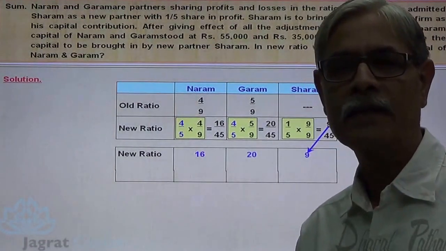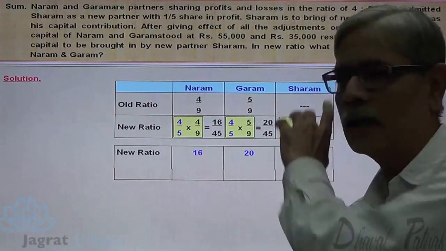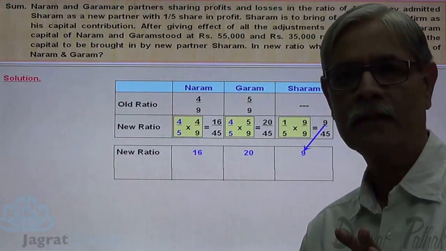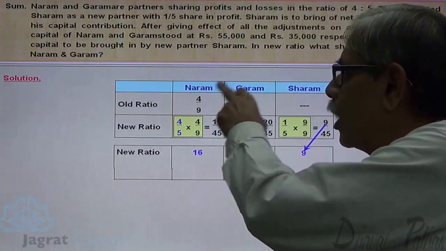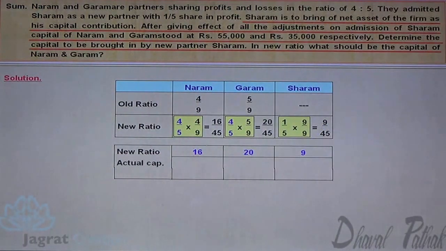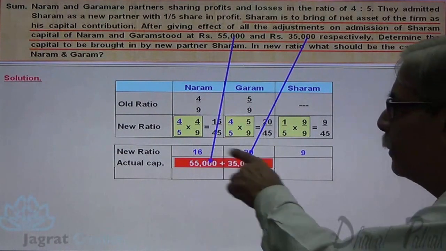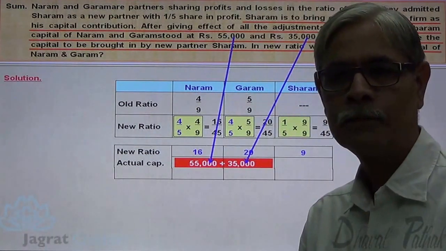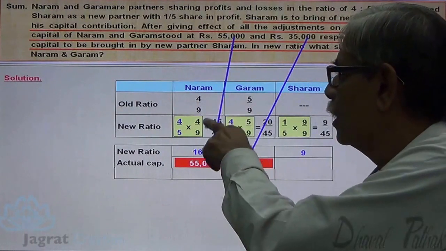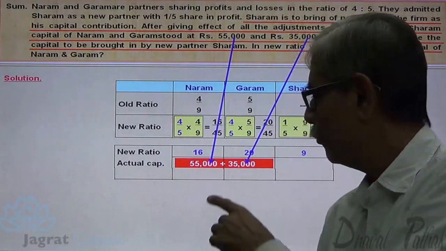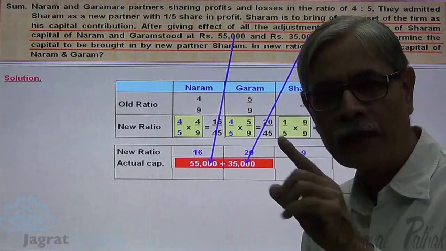Now how much capital is required to be brought by Sharam? That is the proposed capital. So for that, we have to take the capital of Naram and Garam as the base. What is their capital after adjustments? 55,000 plus 35,000 is the total capital of Naram and Garam. So total capital is 90,000. For how much share in profit? 16 plus 20, 36 is the share in profit. For that they have contributed capital of 90,000.